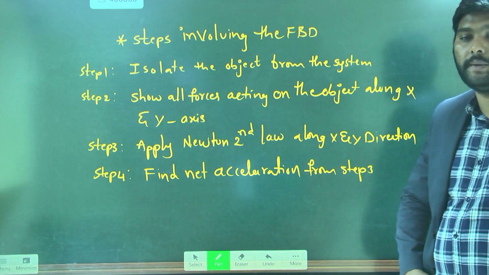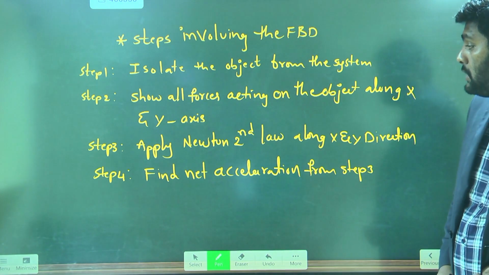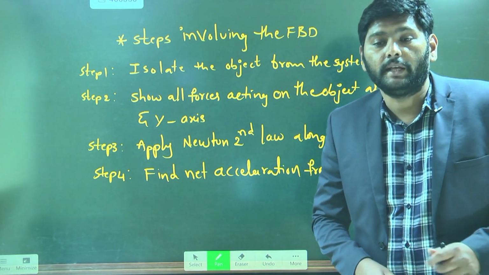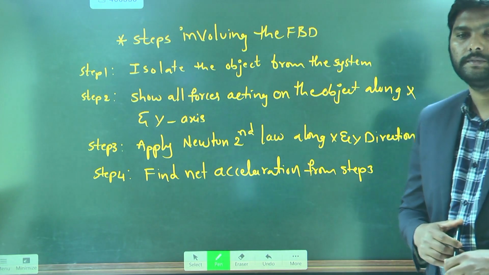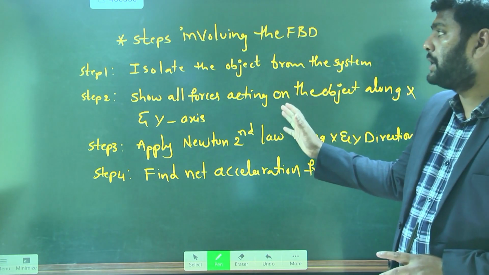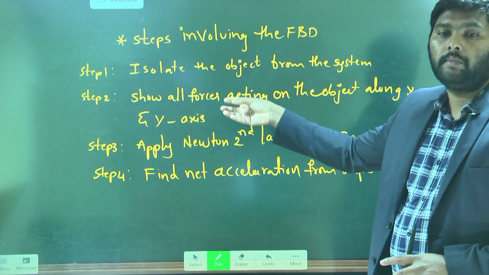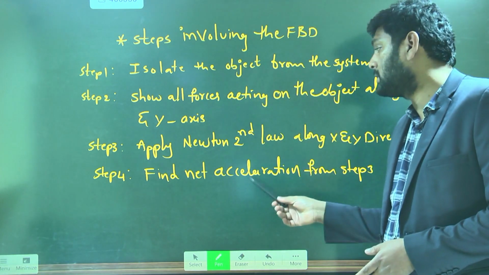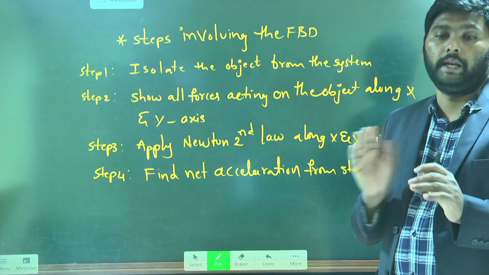Understand, these 4 steps are useful for drawing the free body diagram easily. Now, how these 4 steps will apply for drawing the free body diagram and how to find the net acceleration, with different examples, we'll learn it now.